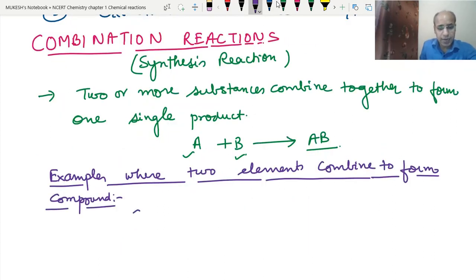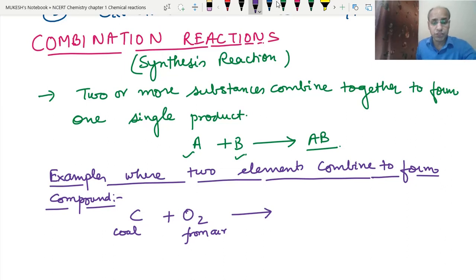Let's say carbon plus oxygen: carbon is from coal, oxygen from air. When carbon is burnt in the presence of oxygen, this is burning basically, it produces carbon dioxide along with a lot of heat.